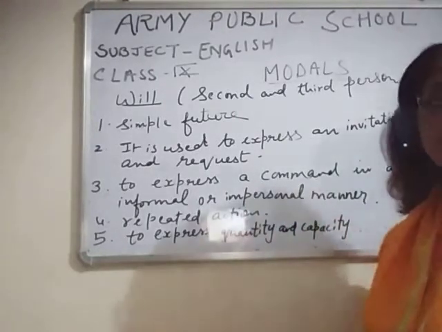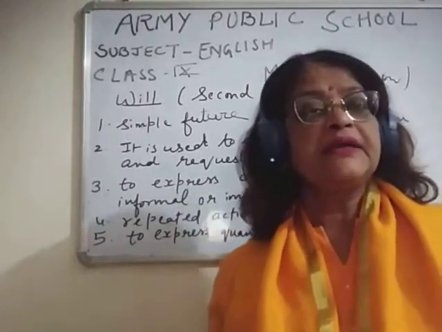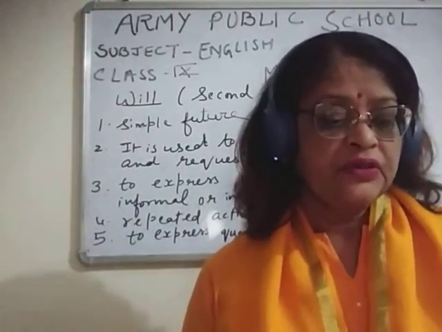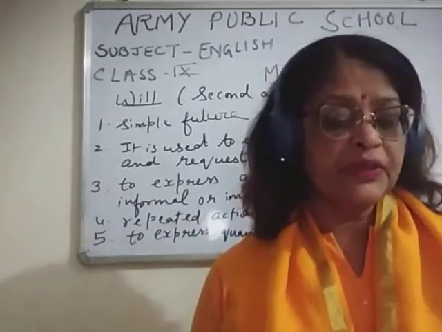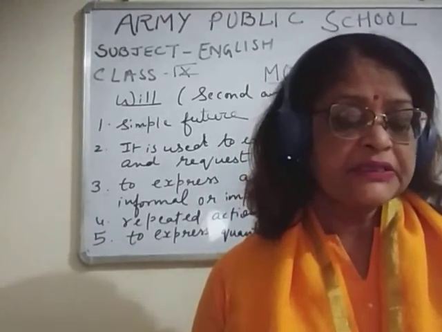So in both manners you can say will is used here to express quantity and capacity, children.